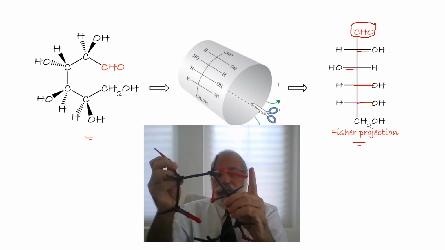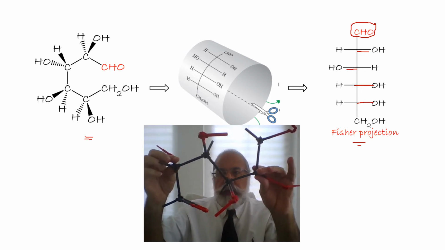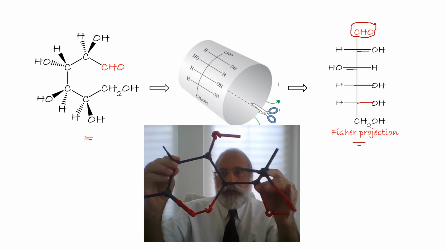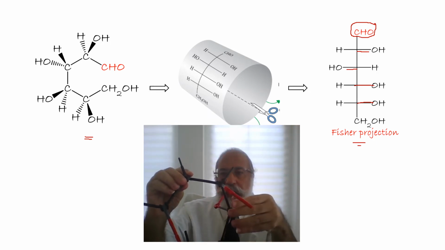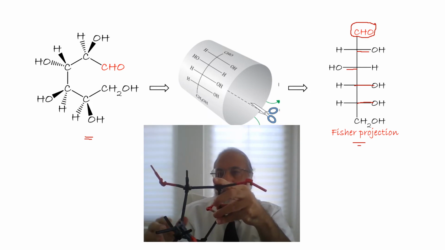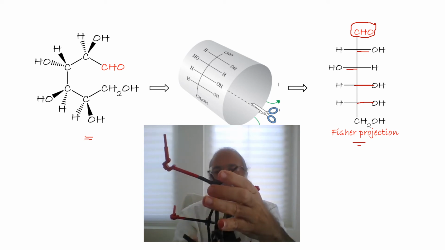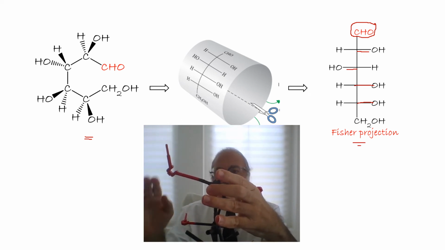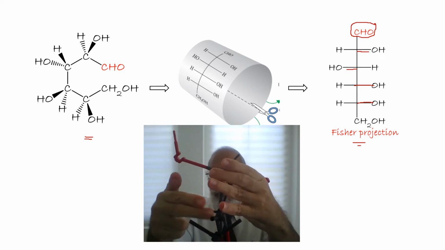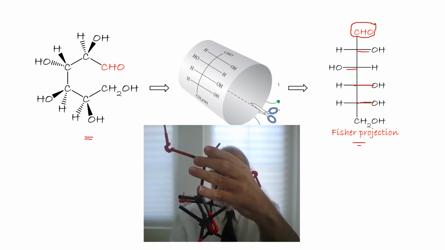We take it from the 3-dimension and rotate until we get eclipsed forms, and then we draw the structure of the Fischer projection. Right, left, right, right. Aldehyde in the back and CH2OH in the back.